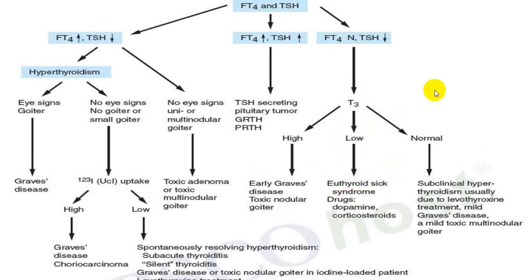And if T3 is normal, T4 is normal, and TSH is low, then subclinical, usually due to levothyroxine treatment, very commonly, or because of a mild Graves' disease or an early stage of mild toxic multinodular goiter. So this is very simple and very useful.